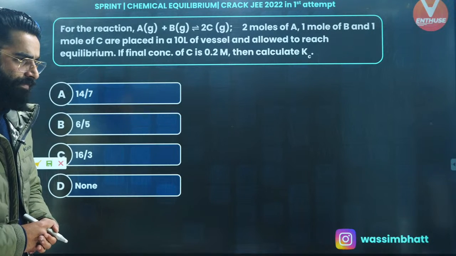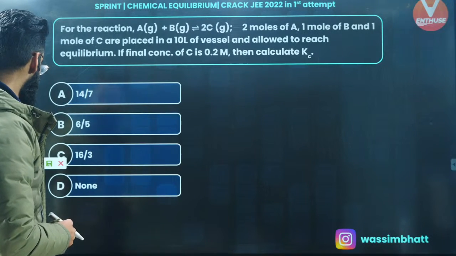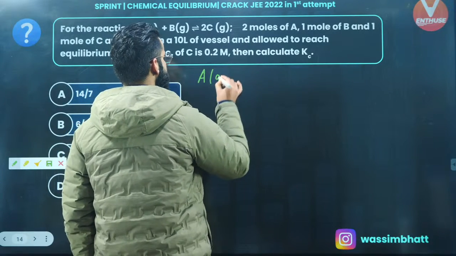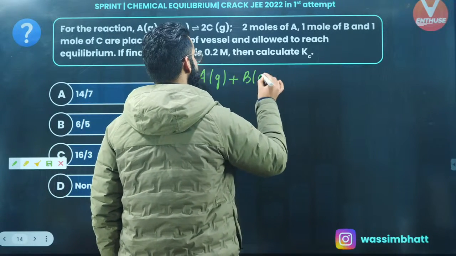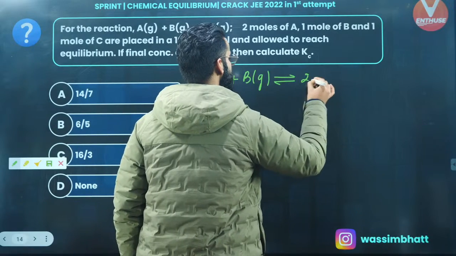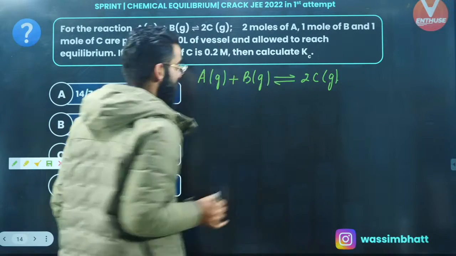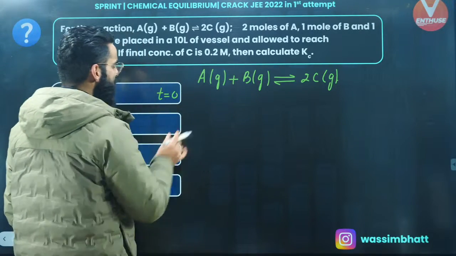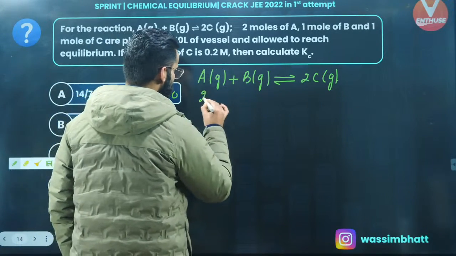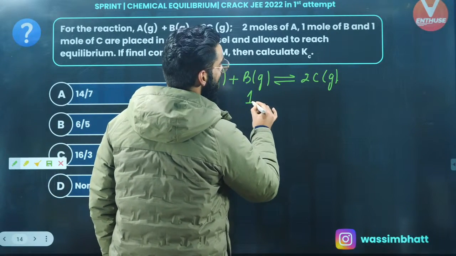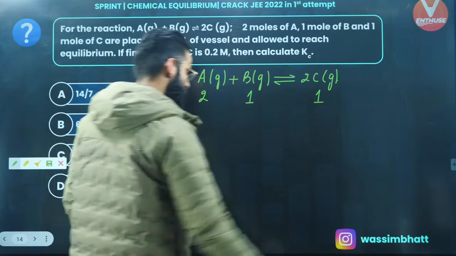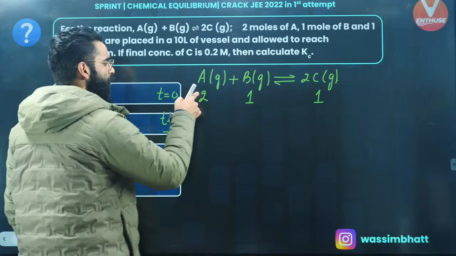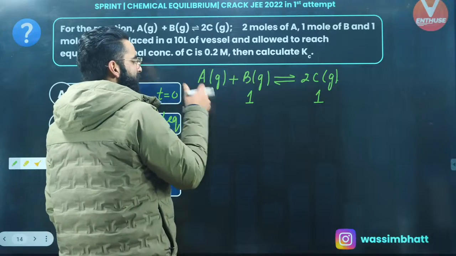Perfect? Right? Let's see exactly how this sort of equation is to be solved. The reaction that's given to you is simple: A gas plus B gas in equilibrium with 2 times C gas. This is the reaction which I have, right? First thing, at time t equal to 0, initially, how many moles of A am I given? I'm given 2 moles of this, 1 mole of this, and at the same time, 1 mole of C as well, okay? Now, let's assume at equilibrium, out of 2 moles of A, some X moles of A have reacted.